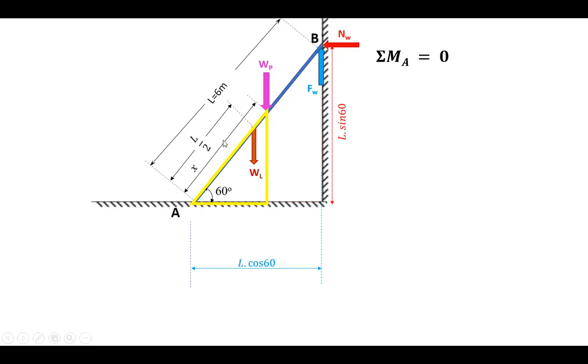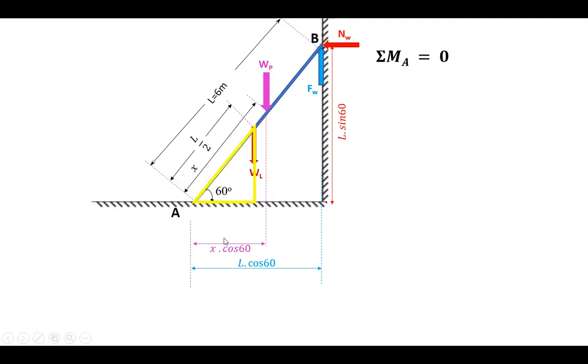Okay. Next, let us consider another triangle for finding the perpendicular distance of this WP. So we know from this right angle triangle, this distance is X. Okay, and therefore the horizontal distance will be X cos 60. Okay, that is what is necessary for finding the moment of this force about here. I'll let you know how to find that.